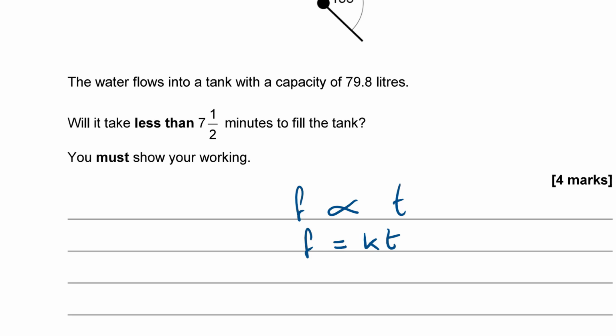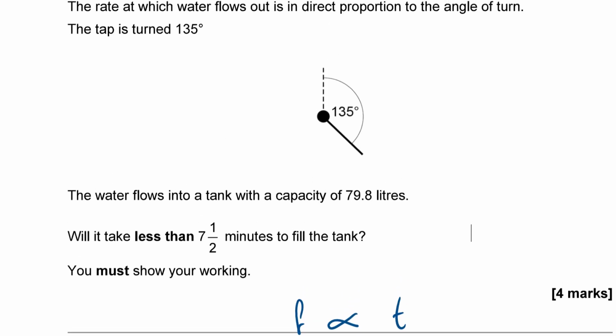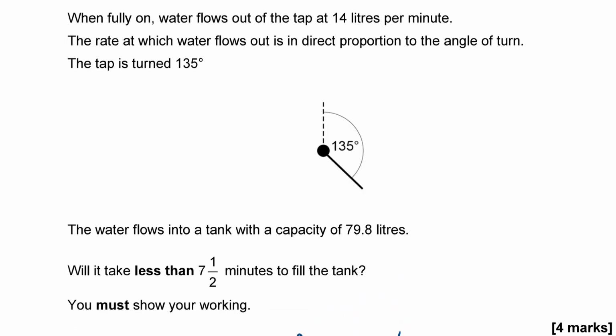Now, normally at this point, we're given two values that go together so that we can evaluate K. The pair of values that we know go together are that when it is fully on, the flow rate is 14 litres per minute. And fully on, we already know, is an angle of turn of 180 degrees.